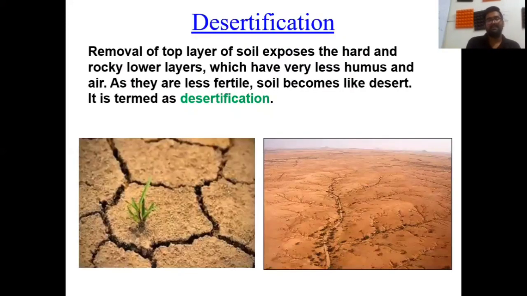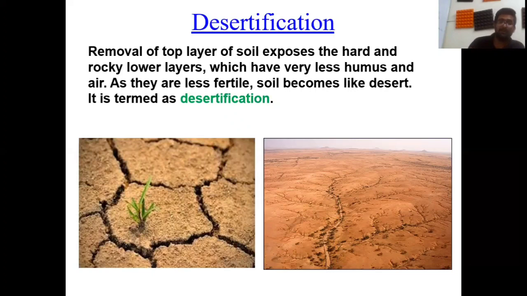Now, the second consequence is desertification. Removal of the top layer of soil exposes the hard and rocky layers which have very little humus. Students, do you remember what is humus? Yes, it provides microbes and manures to the top layer of soil.